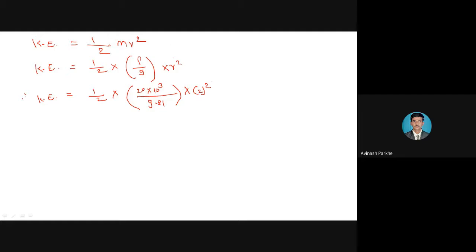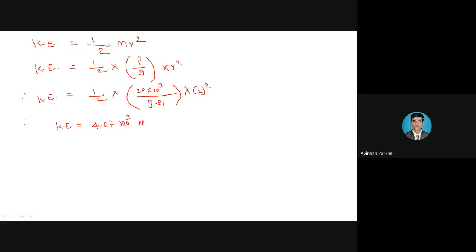Therefore, kinetic energy is equal to, now do the calculation, what will be the answer? 4.07 into 10 raised to 3.